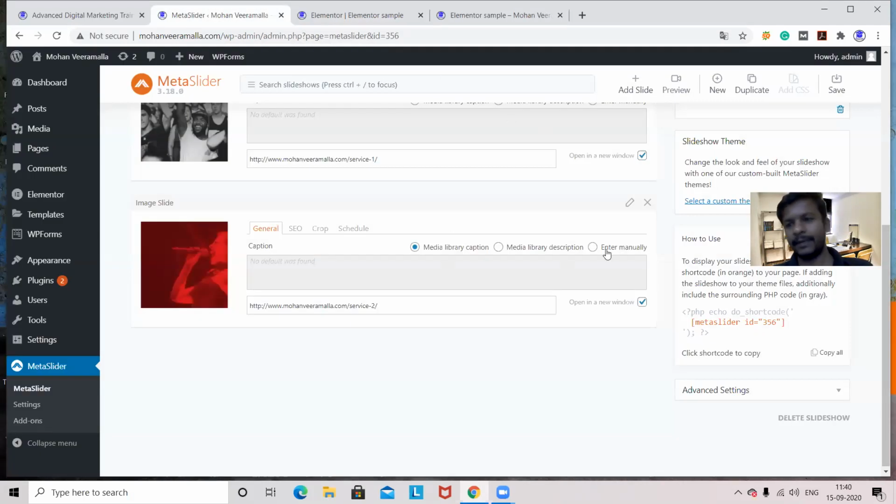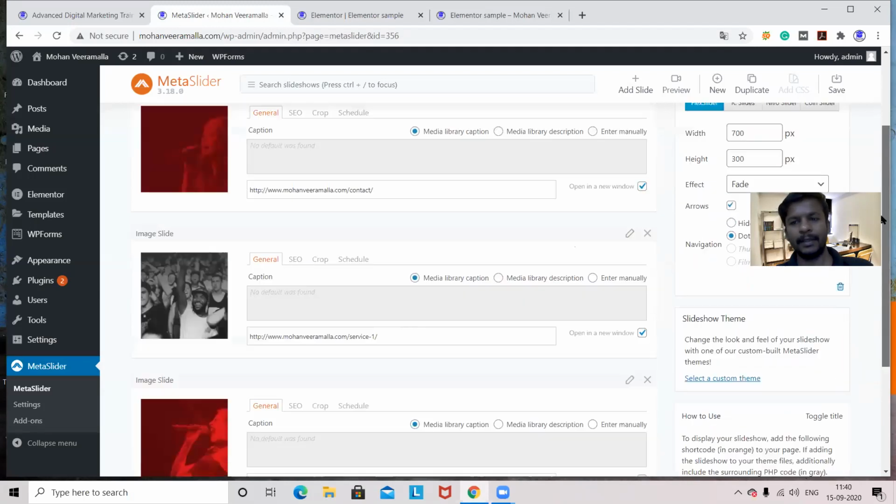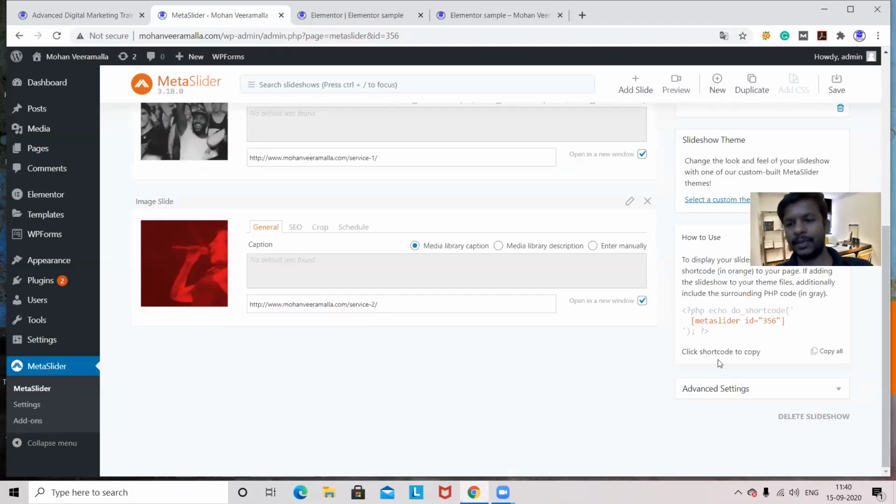Wherever your slider is, go there. Now this is the slider we created, and I want to show this slider. So here in the bottom you can see some code, Meta Slider ID 356. Now I'll copy this particular ID. Only this ID I am copying.